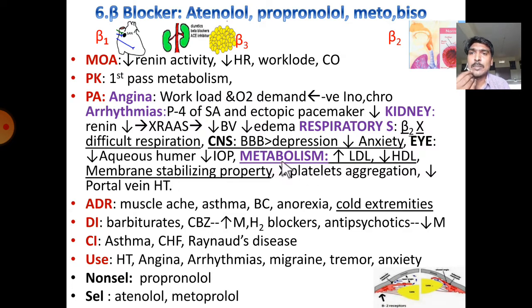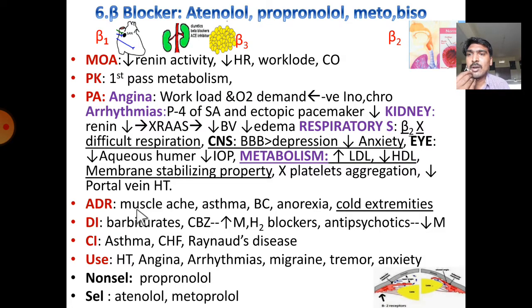And next one is metabolism. Overall, it enhances the LDL level and reduces the HDL level, that is, the good cholesterol is reduced. It also has a membrane stabilizing property. It also causes inhibition of platelet aggregation and reduces portal vein hypertension in case of liver cirrhosis.